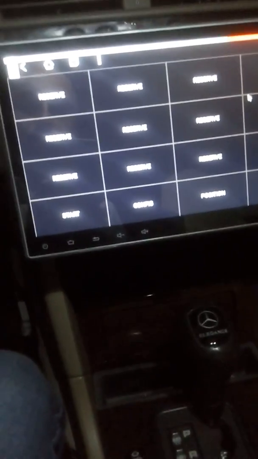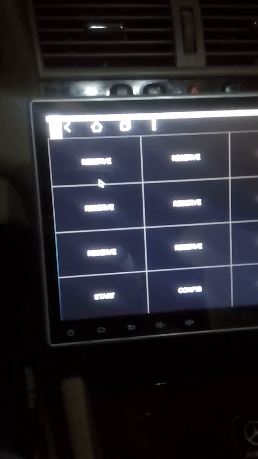So when you correct this problem, you go and you have these empty black squares that say reserve.